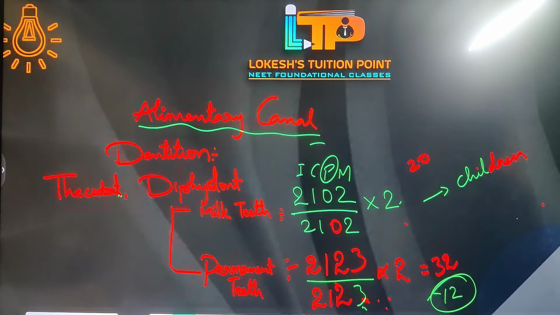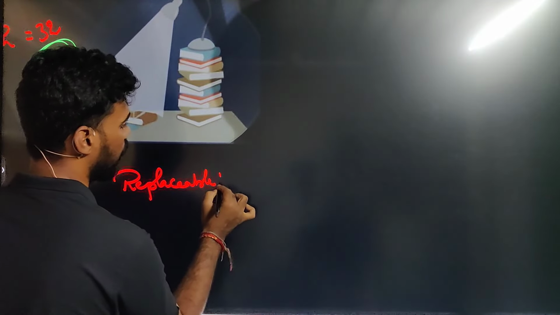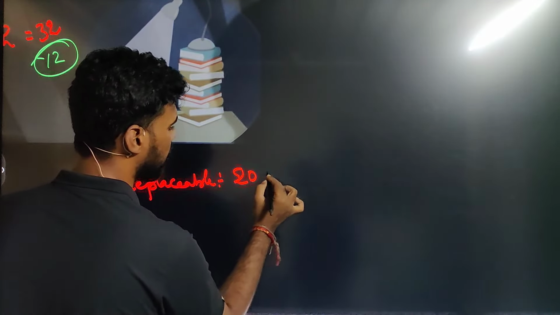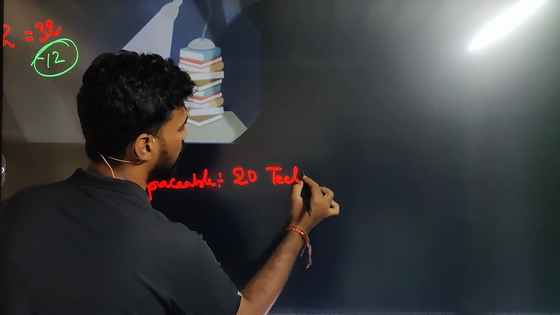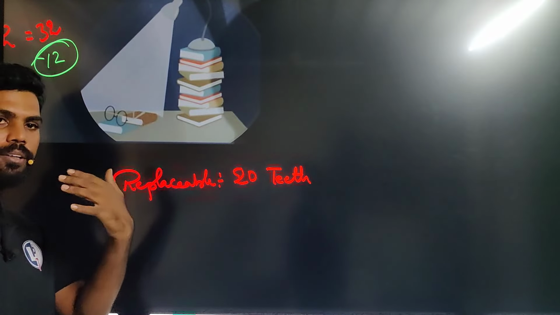Let's see. How many teeth are replaceable? 20 teeth are replaceable, right? Because all the deciduous teeth are going to be removed.